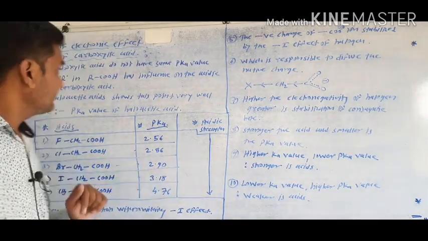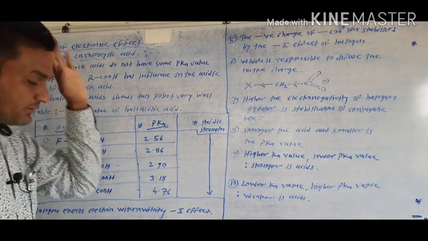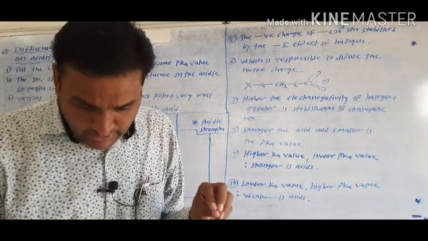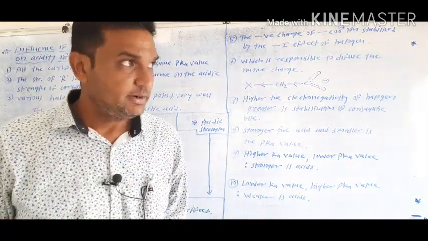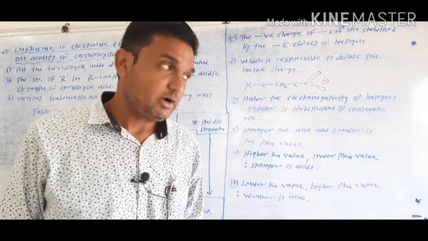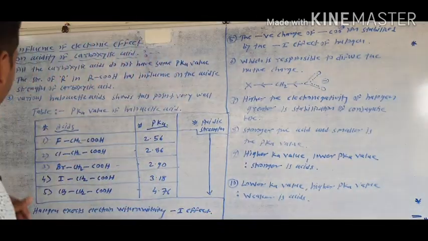Next topic is the influence of the electronic effect on the acidity of carboxylic acid, meaning the effect on the acidity of carboxylic acid. Which factors are responsible for influencing the acidity of carboxylic acid? We will see this point by point.